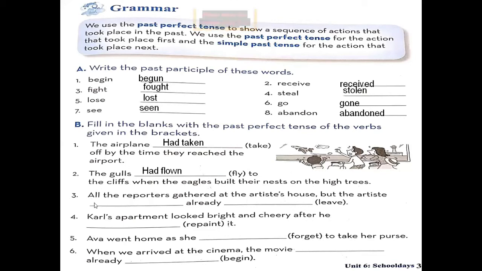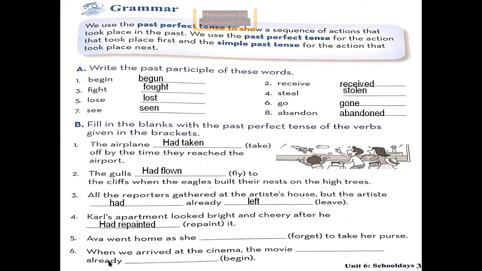Sentence number 3. All the reporters gathered at the artist's house, but the artist had already left. Okay. Sentence number 4. Carl's apartment looked bright and cheery after he had repainted it.